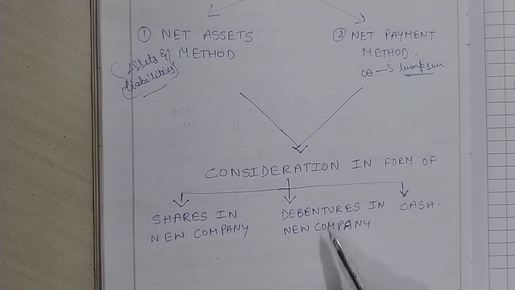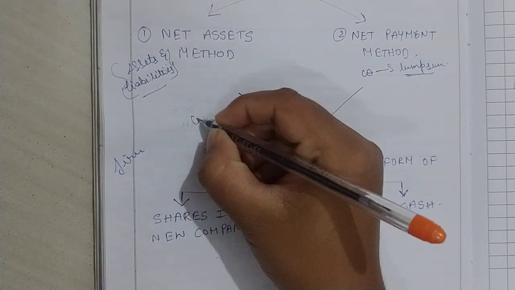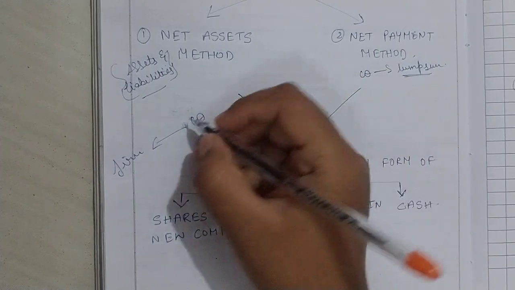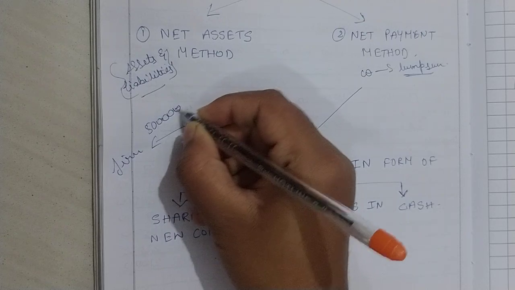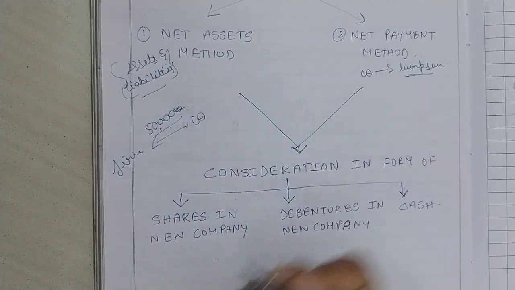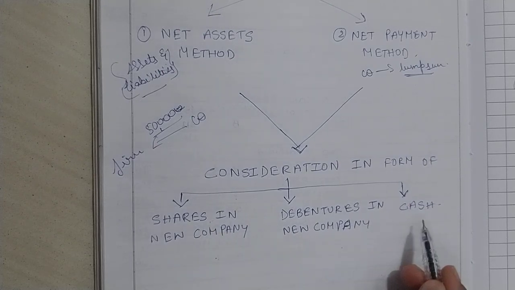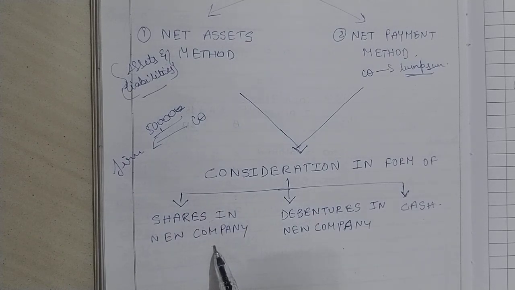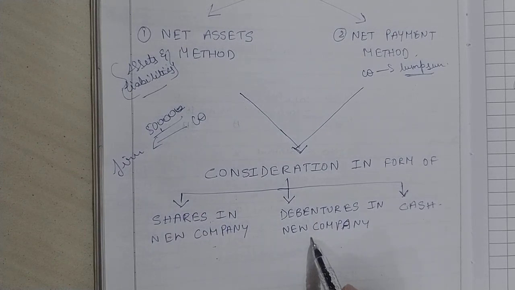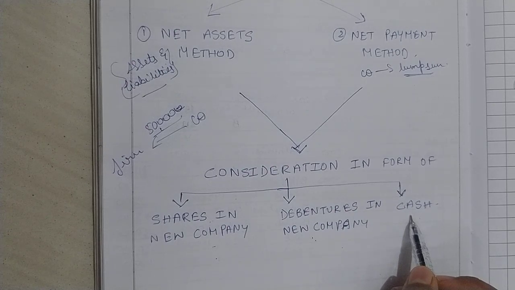So for example, if a firm, and this is a company. The company has planned to give a purchase consideration of 50,000 rupees. This 50,000 rupees might be divided as shares or debentures or cash. 50,000 rupees worth of shares might be given by the company to the firm, or 50,000 rupees worth of debentures might be given by the company to the firm as purchase consideration, or net cash can be given by the company to the firm as